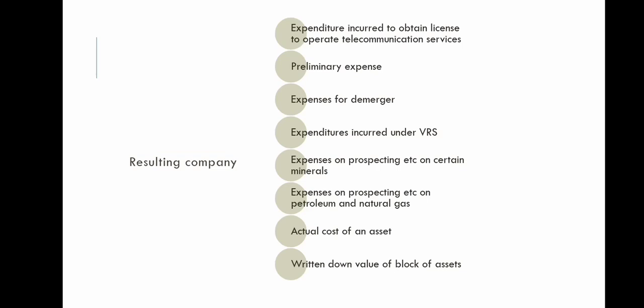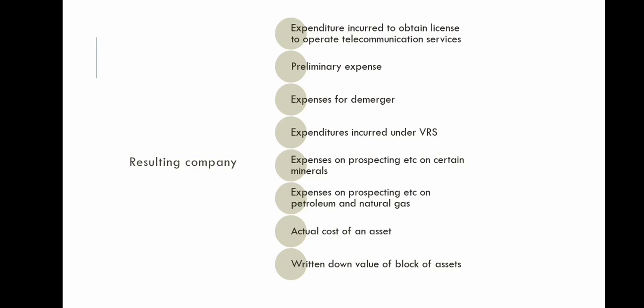The resulting company gets tax exemptions on expenditure incurred to obtain a license to operate in telecommunication services. They also get exemptions on preliminary expenses and expenses for demerger.